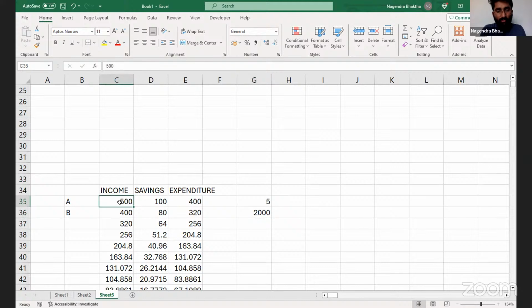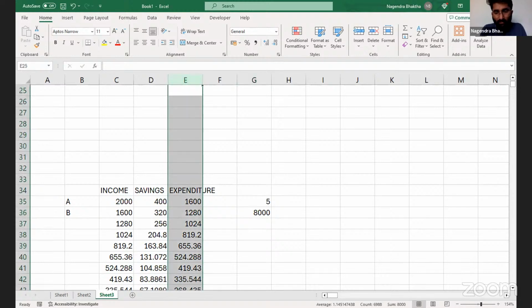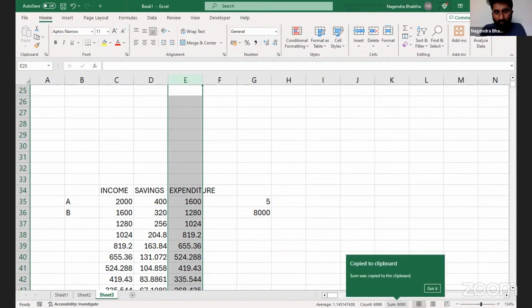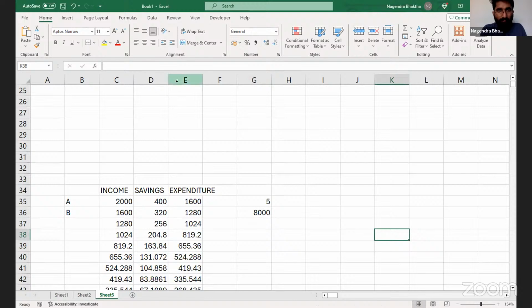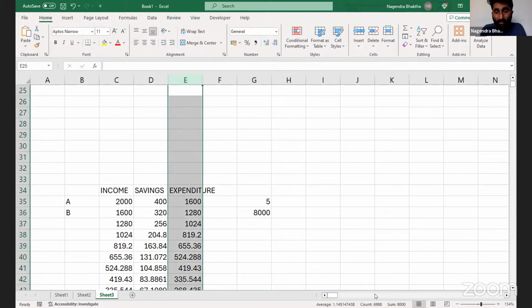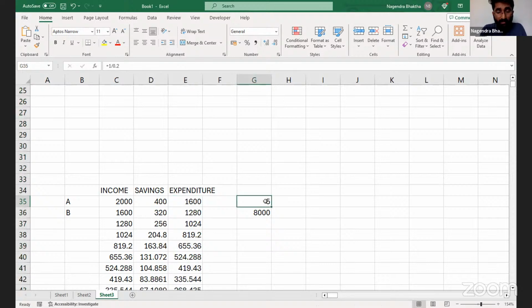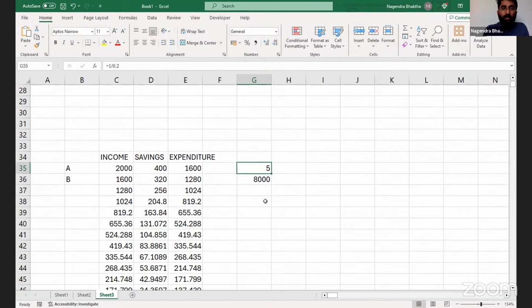Sir, what if I change this to 2,000? What answer do I have to get? Sorry, 1,600 will be the first expenditure, 1,600 multiplied by 5. The answer is 8,000. So will I get 8,000? See, the sum here is 8,000. The sum of expenditure. How did I get 8,000? 1,600 multiplied by 5. What is this 5, sir? Multiplier. It goes on multiplying. I am explaining again. Everyone, listen to me carefully.